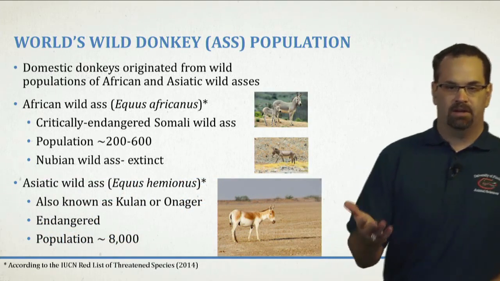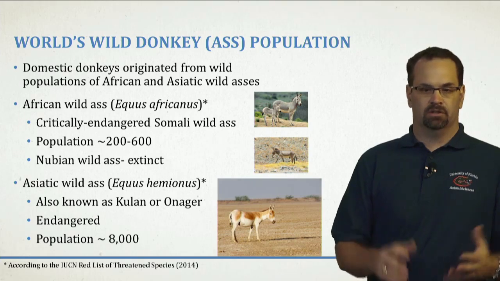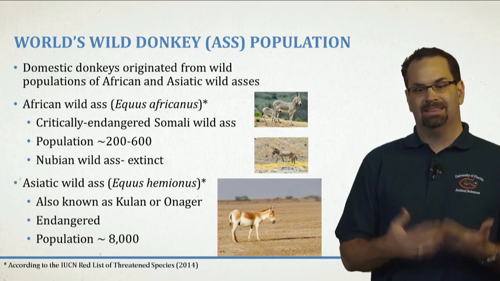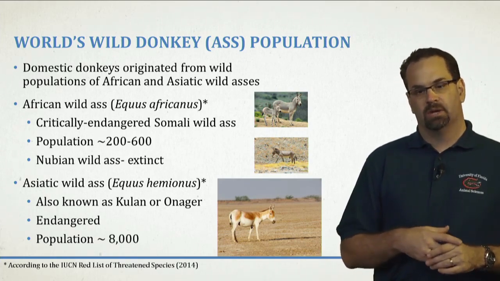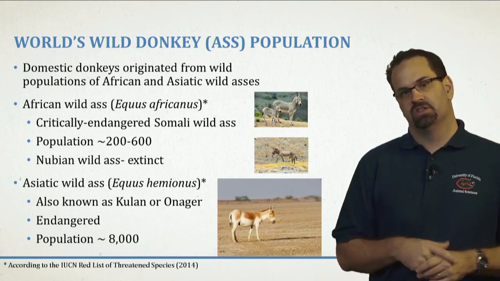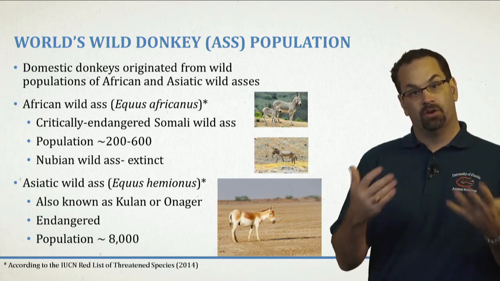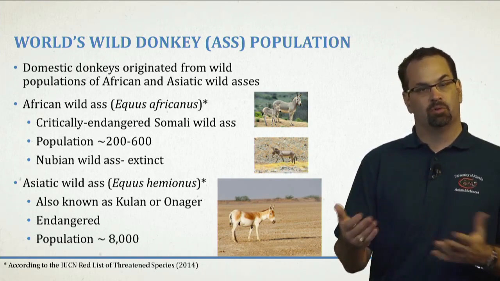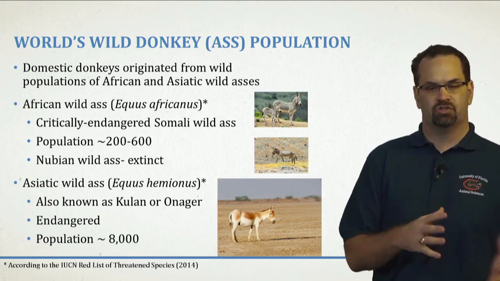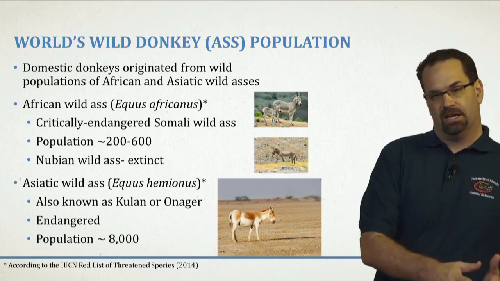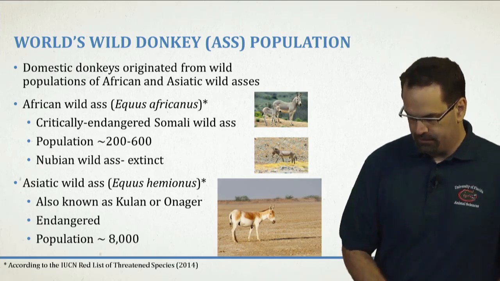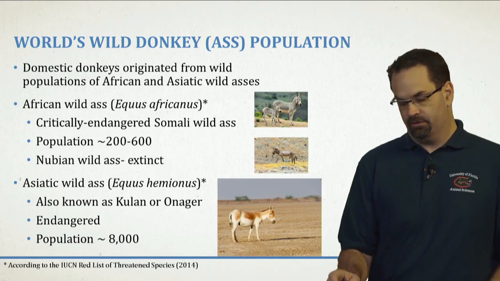Now, the Asiatic wild asses are known as the onagers and the kulans. These are endangered, so there's maybe 8,000 of these left in the wild. So again, competition with humans. Also a major danger to these populations is feral donkeys that get away from their owners and breed with the wild population. So you get a mixing of the genetics, and you no longer have a true wild Asiatic wild donkey or a true African wild donkey. So anyways, they are out there, and they are part of what's an equid.